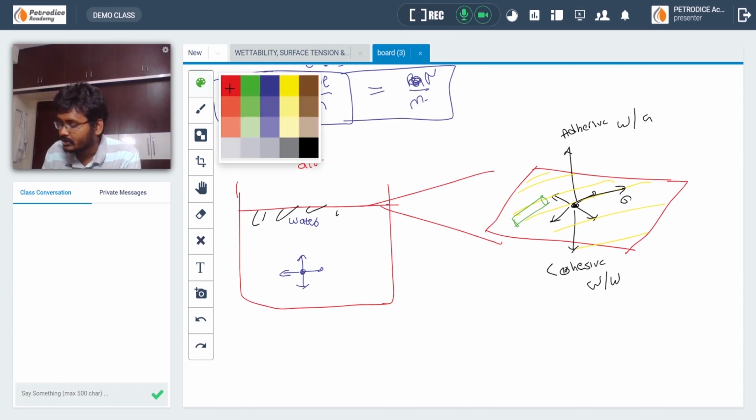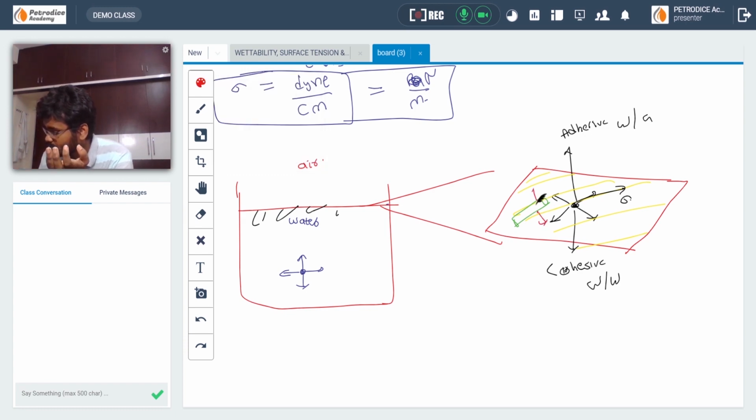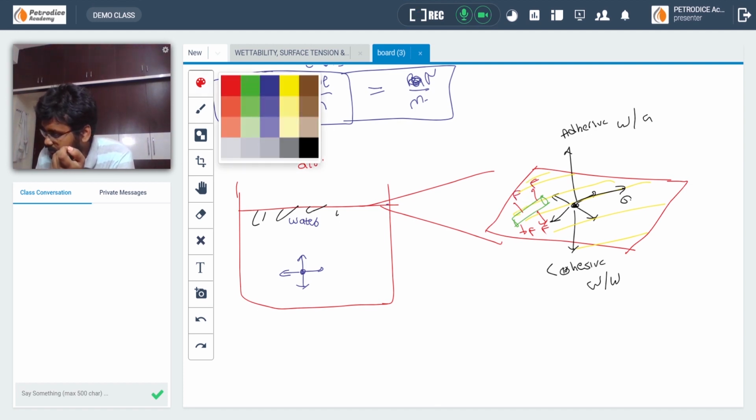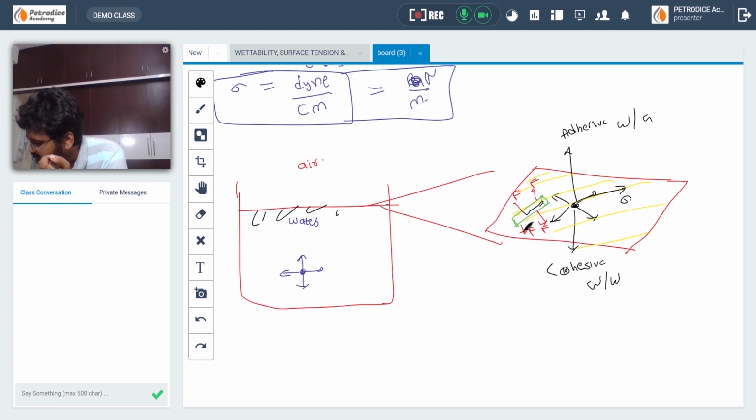Now consider, if we place a small needle on top of the water. The needle will stay afloat on top of it. What happens is, the interfacial tension tends to pull and will make the needle float on top of the water, that is sigma. Let F be the surface force, and L be the length along which the force is acting. So here the interfacial tension sigma is equal to F by L.